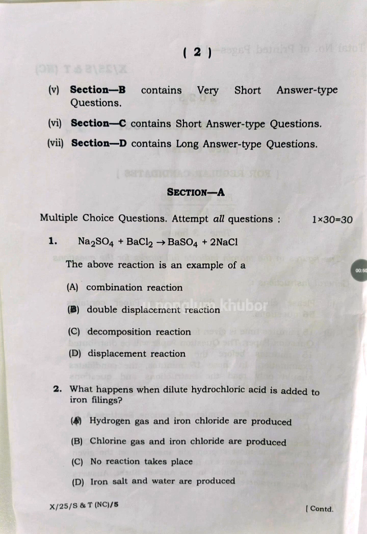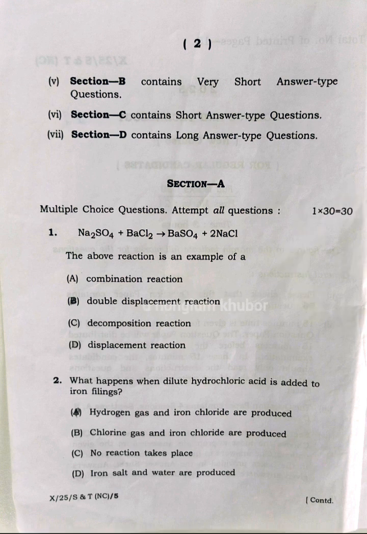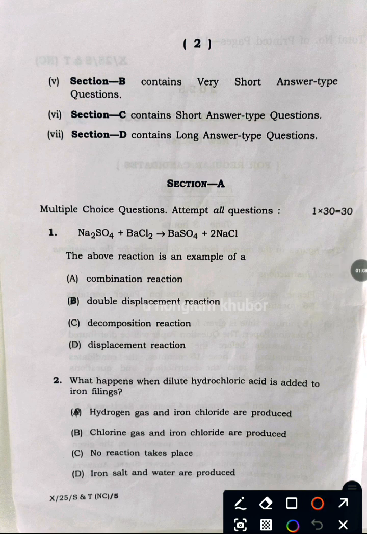Question 1. The above reaction is an example of a combination reaction. Answer B, double displacement reaction. Question number 2. What happens when dilute hydrochloric acid is added to iron filings? Answer A, hydrogen gas and iron chloride are produced.